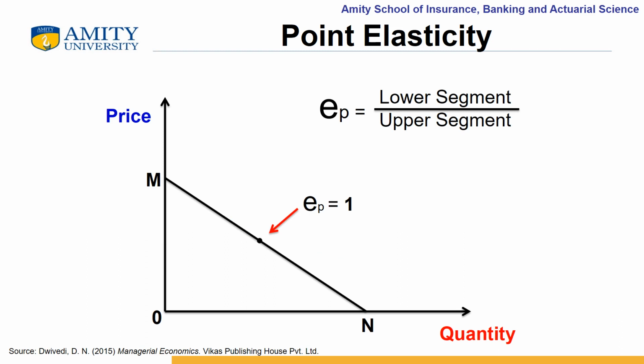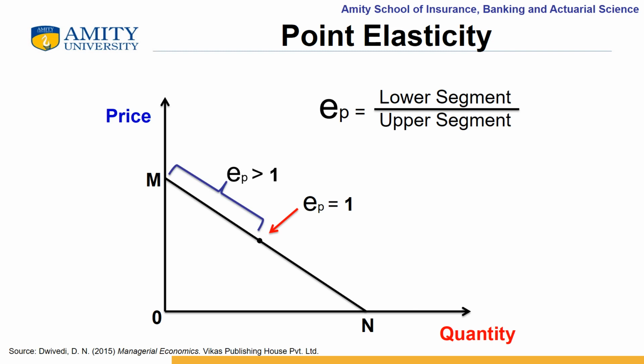At the midpoint of this demand curve MN, the value of elasticity will be equal to 1. Any point which is towards point M from this point, if you calculate the price elasticity of demand using the formula lower segment by upper segment, the value will be greater than 1.